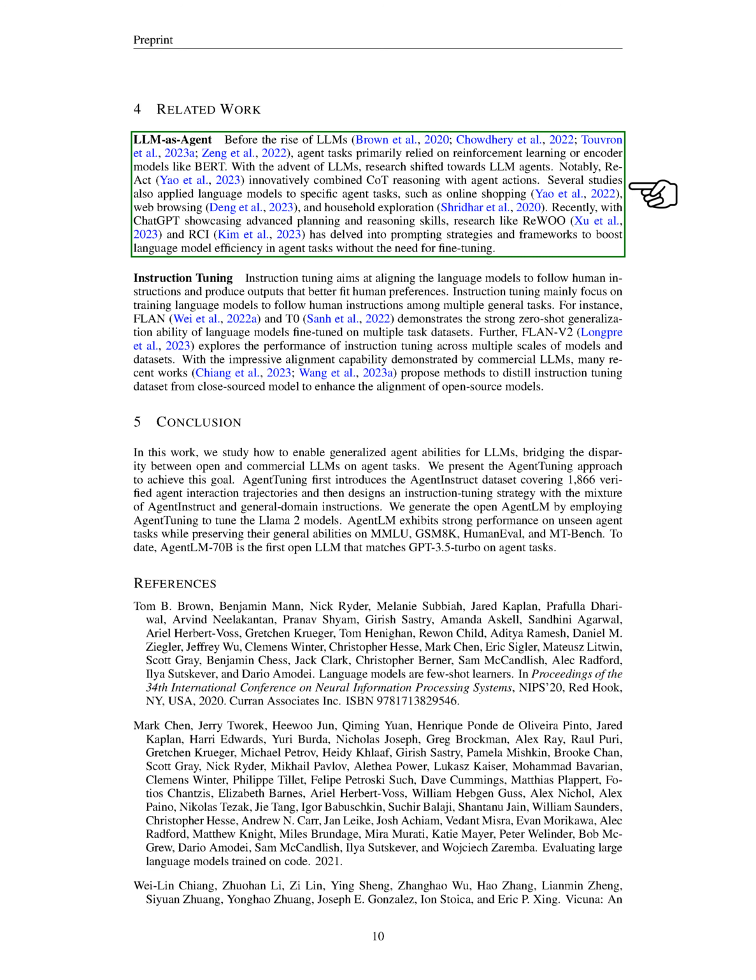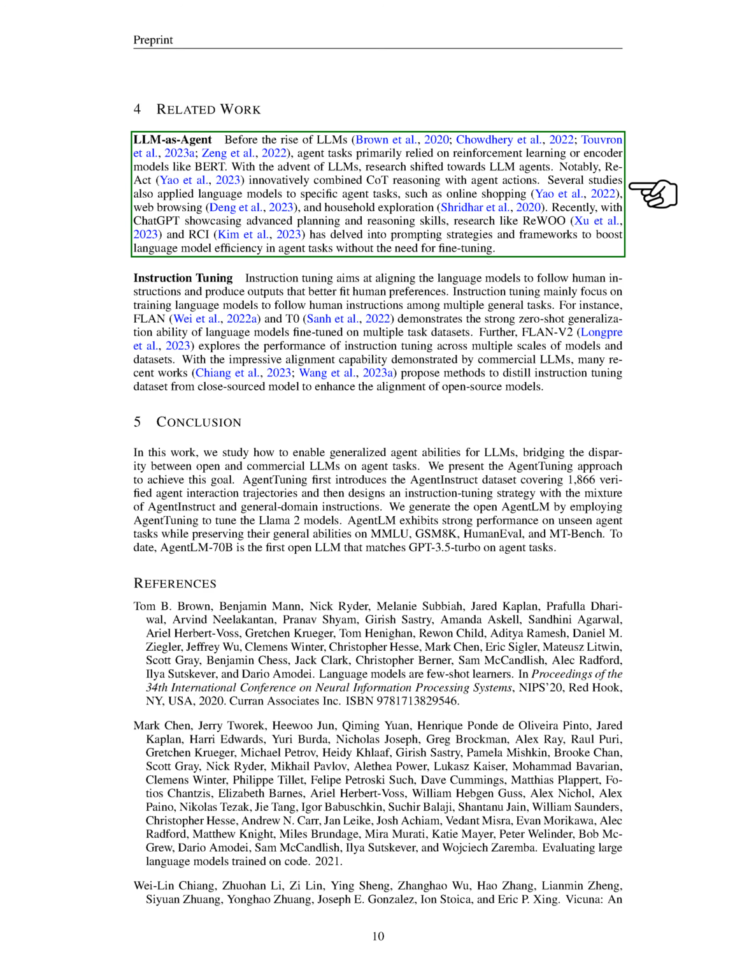Several studies have also applied language models to specific agent tasks, such as online shopping, web browsing, and exploring a household. Recently, with ChatGPT demonstrating advanced planning and reasoning skills, research initiatives like ReWOO and RCI have started exploring prompting strategies and frameworks. These aim to enhance the efficiency of language models in agent tasks without the need for fine-tuning.